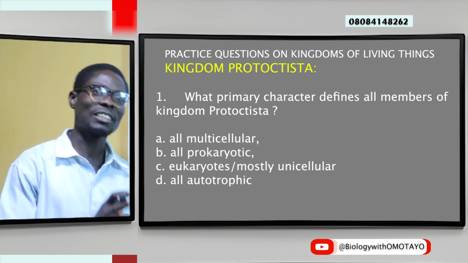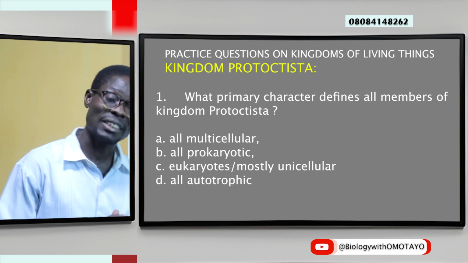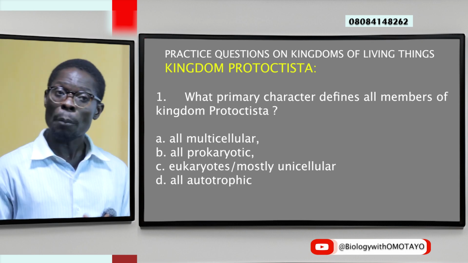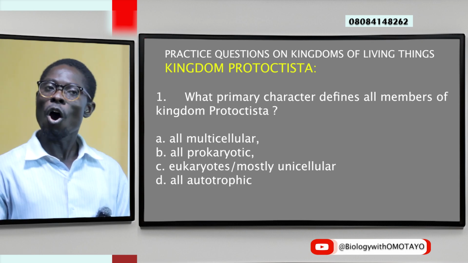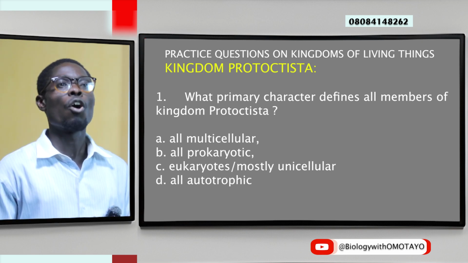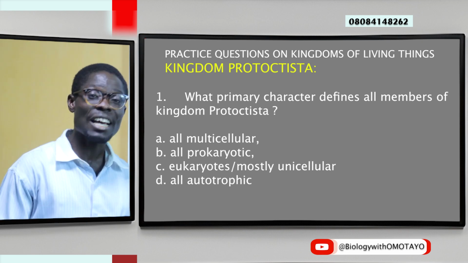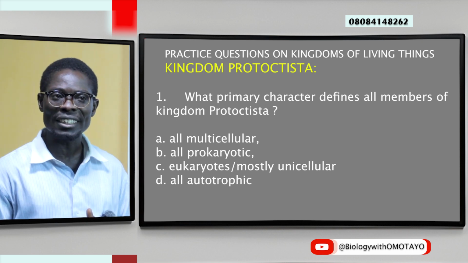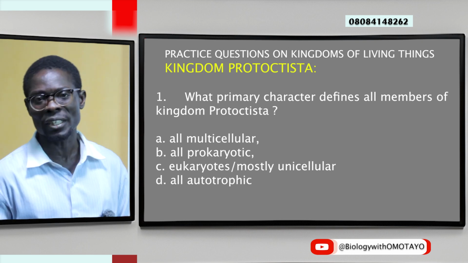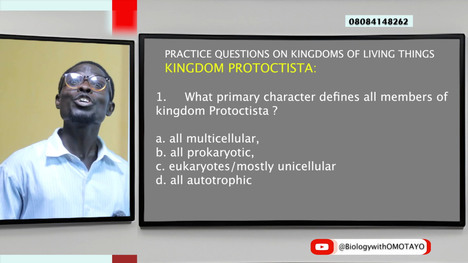I repeat, what primary character defines all members of kingdom Protoctista? Option A, all are multicellular. B, all are prokaryotic. C, all are eukaryotic. And lastly, all are autotrophic. Yes? Okay. The correct answer is that they are all eukaryotes.